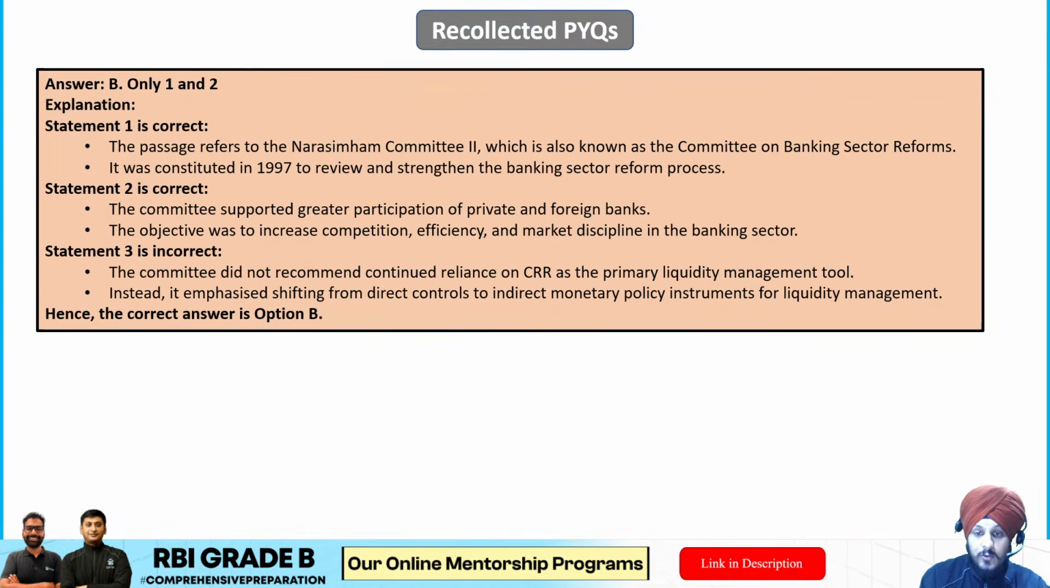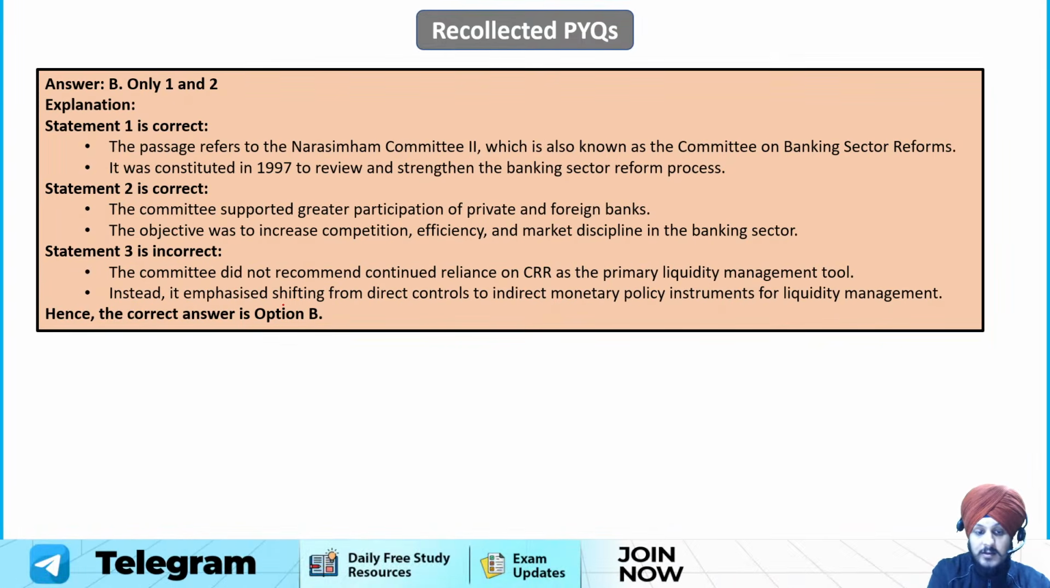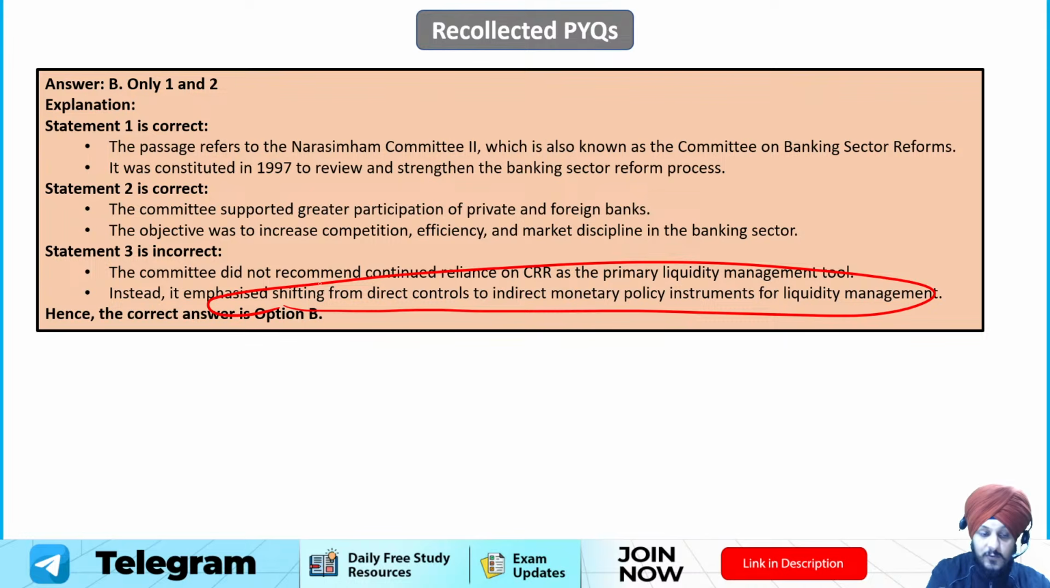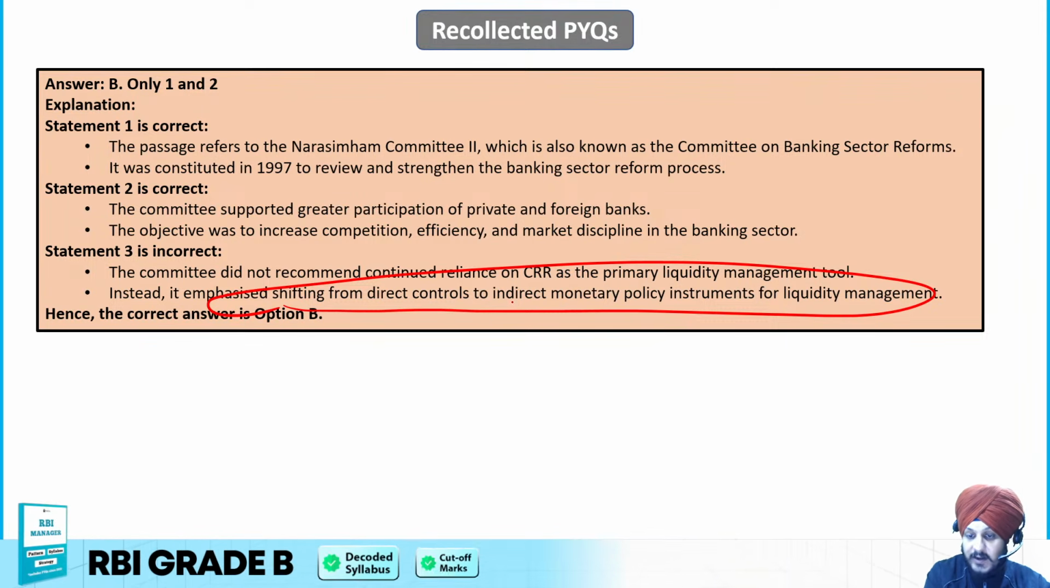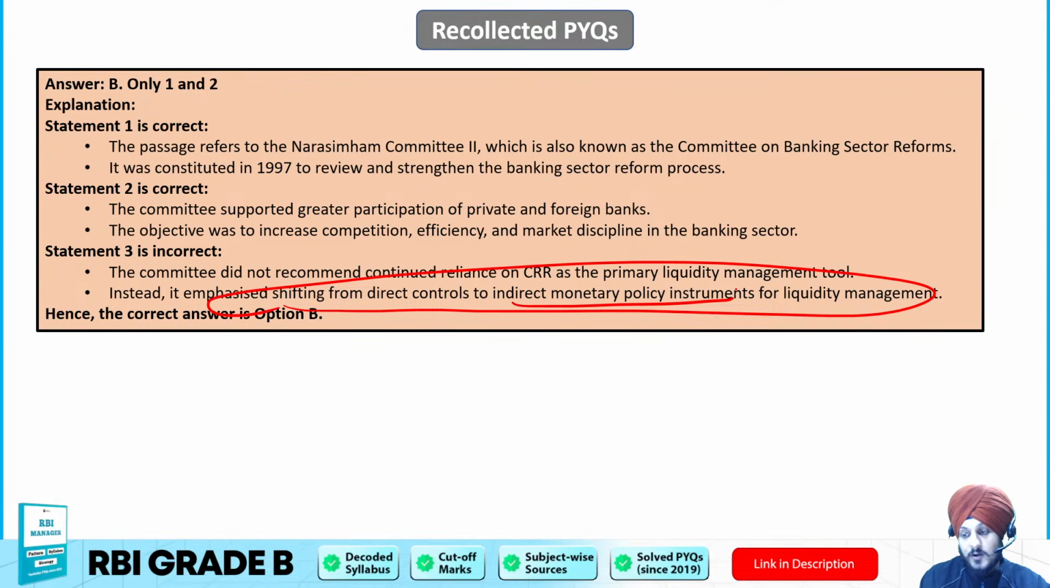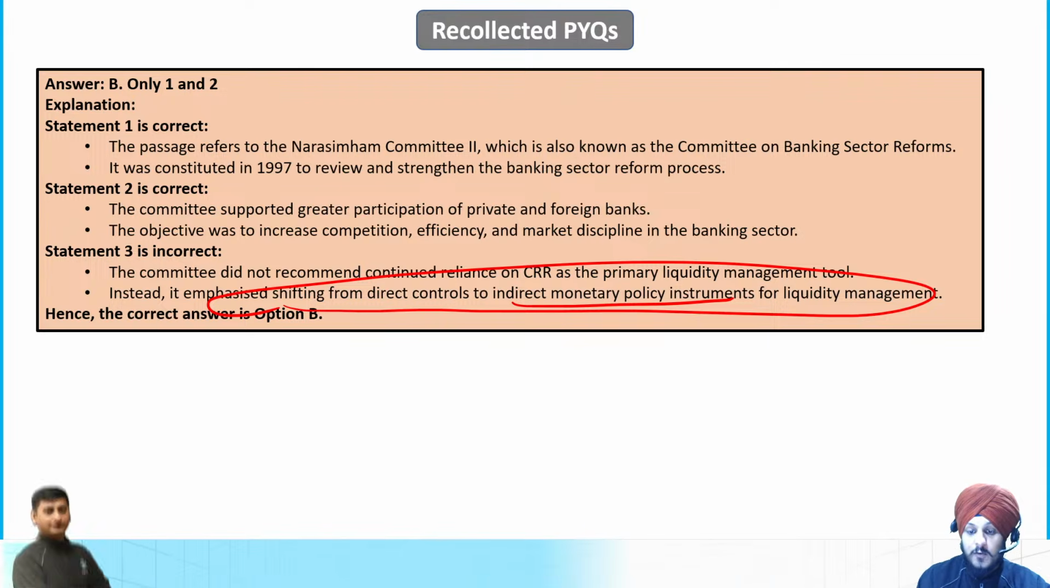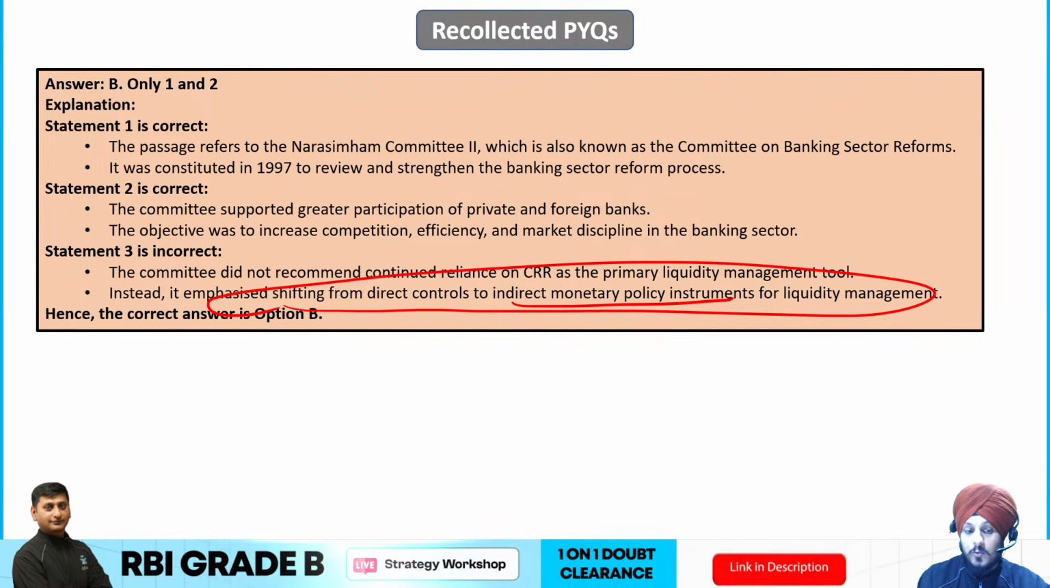Later on you can read the explanation also, just for the sake of revision. So it emphasized shifting from direct control to indirect monetary policy instruments for liquidity management. Indirect means, for example, moral suasion. It's a kind of indirect monetary policy instrument. So that is what was emphasized by this Narasimhan Committee.